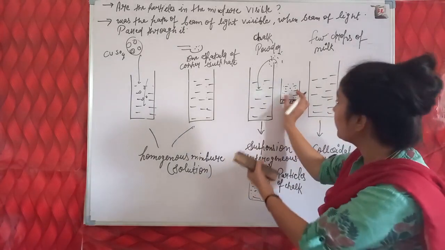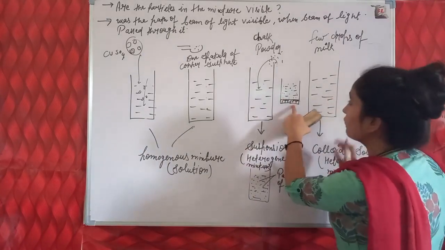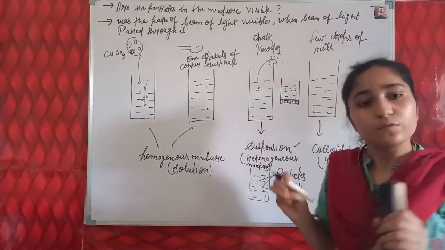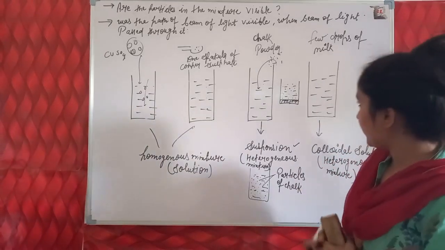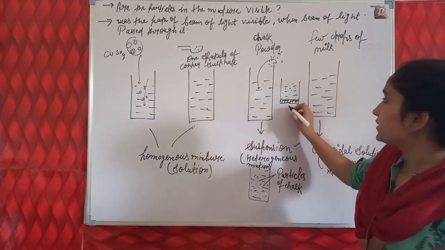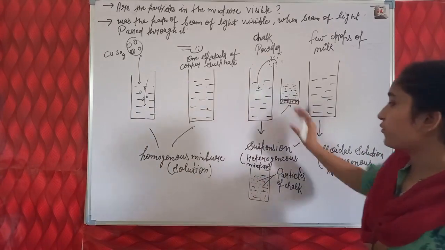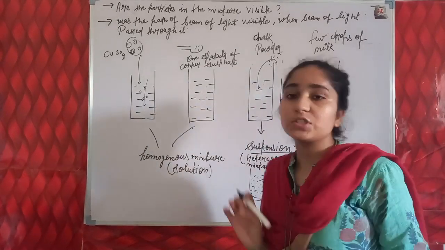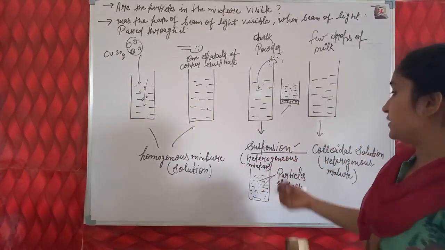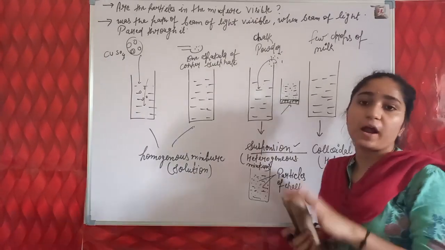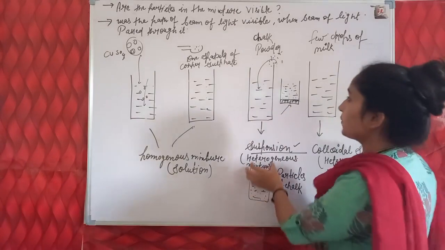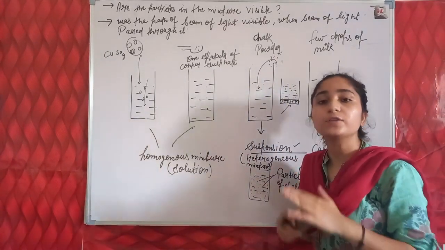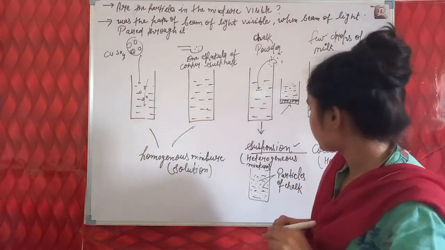So this type of mixture we call a suspension, and a suspension is a heterogeneous mixture. Why is it a heterogeneous mixture? Because the particles of chalk powder are not uniformly spread throughout the mixture.